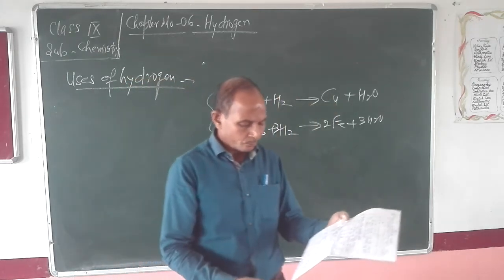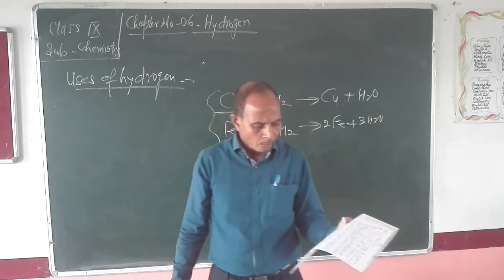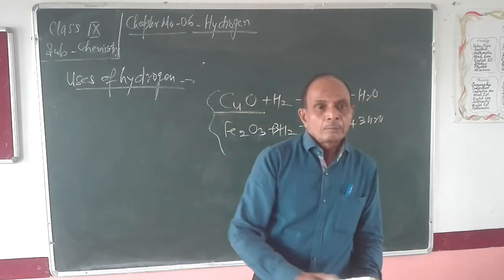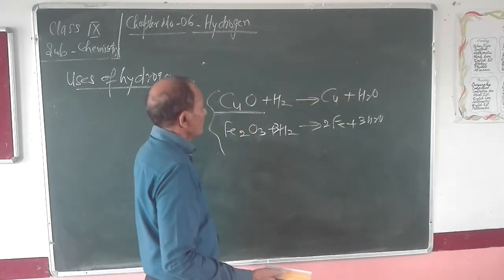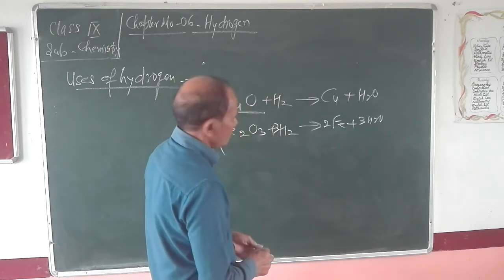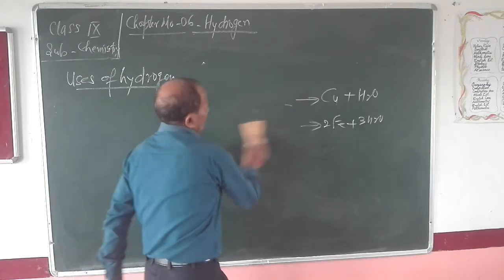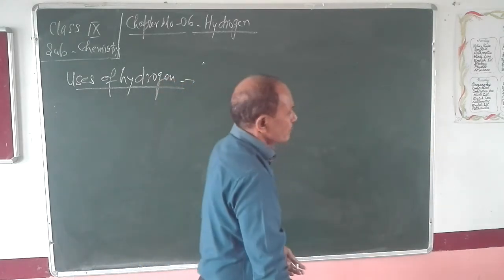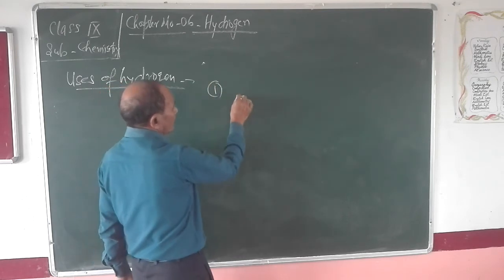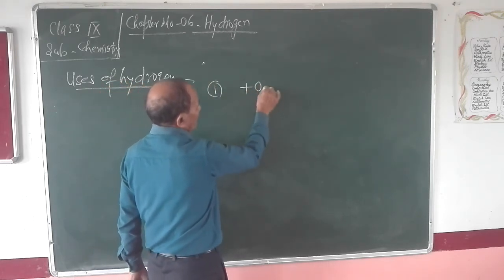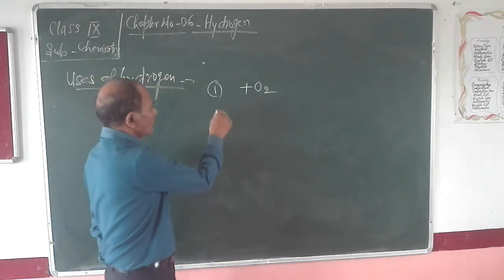Now, next thing. Next heading is oxidation, reduction and redox reactions. Now, oxidation. What is oxidation? Oxidation can be defined in four different ways. Number one, combination of oxygen is known as oxidation.